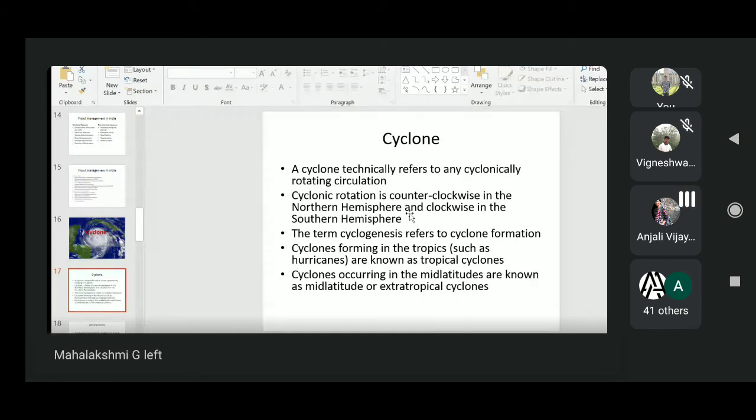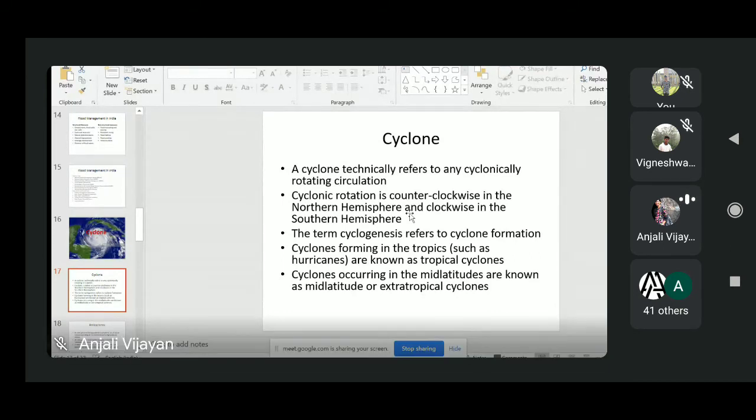So remember, in a cyclone's case, the powerful wind blows in a clockwise direction in the southern hemisphere and an anti-clockwise direction in the northern hemisphere. Cyclones can mainly be divided into two types based on the latitude of occurrence. One is called tropical cyclone, which usually occurs between 30-degree north latitude and 30-degree south latitude.